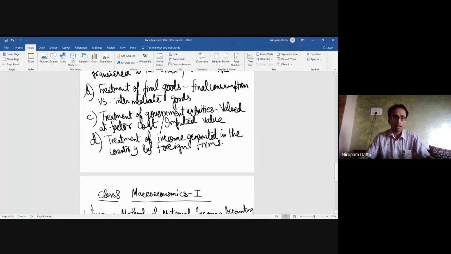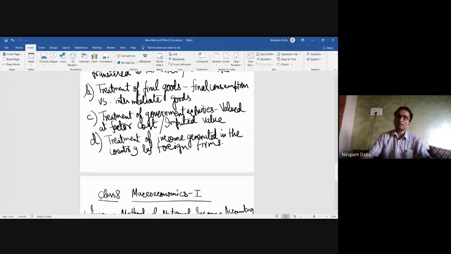Okay, but when we calculate the GNP, or gross national product, then part of the income earned by the foreign factors of production involved in the production of goods and services in India will be excluded, because they are foreign nationals and those are foreign factors of production. So we cannot include their income in the GNP of India.